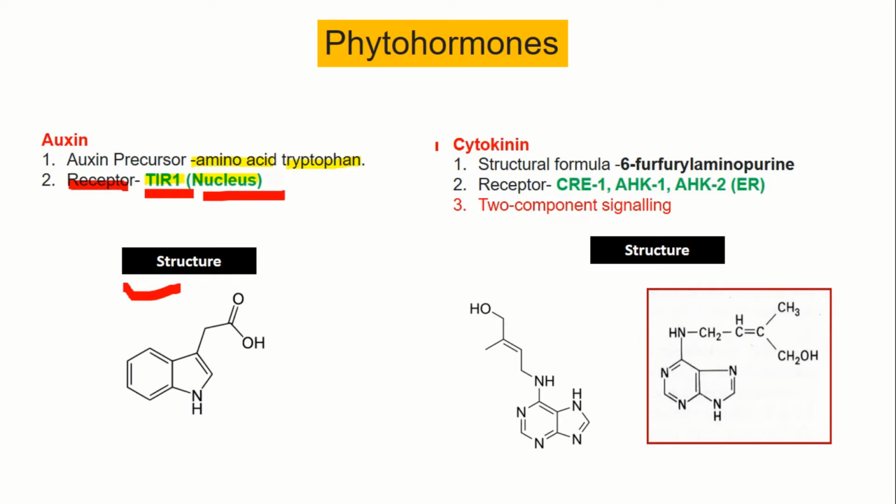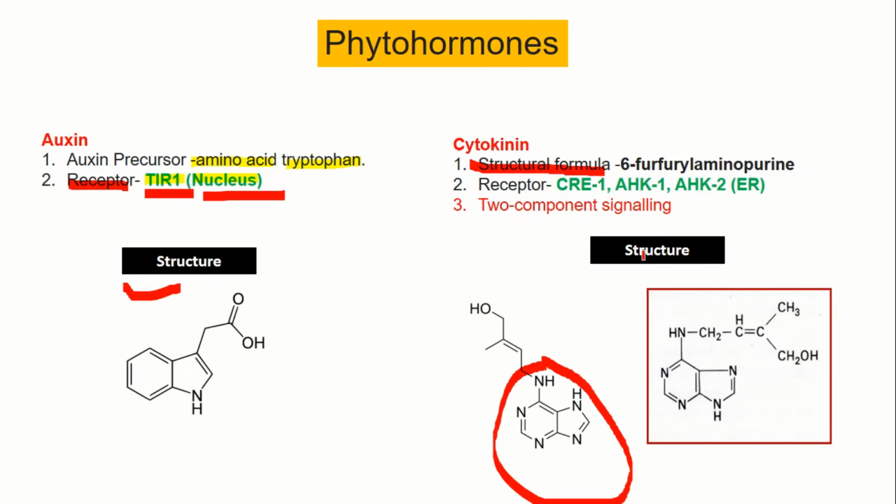Then the second important plant hormone is cytokinin. For cytokinin, the important point is that you have to remember its structural formula, 6-furfuryl aminopurine. So cytokinin is an aminopurine. It is a purine hormone. In the structure you can see this is a purine. These rings represent the structure of a purine, and to the sixth amino group, a furfuryl group is attached. So here you can also see that to the amino group a furfuryl group is attached, and this is a purine structure, aminopurine.